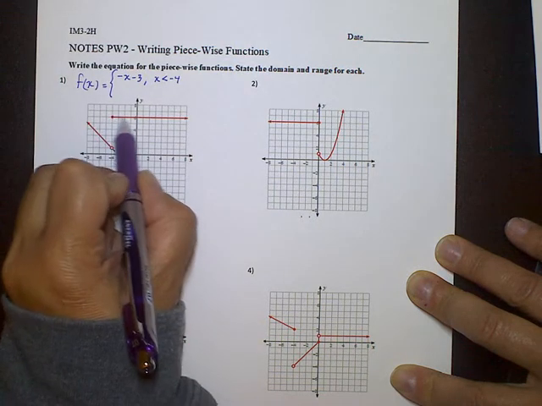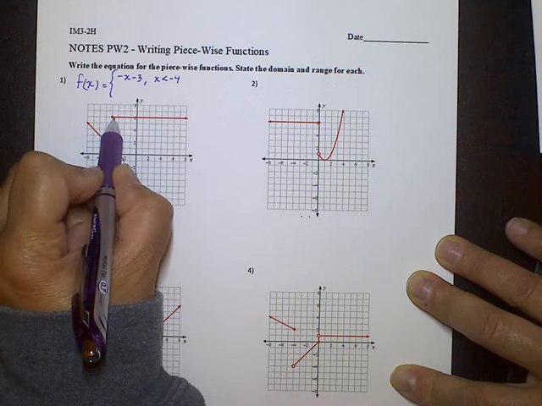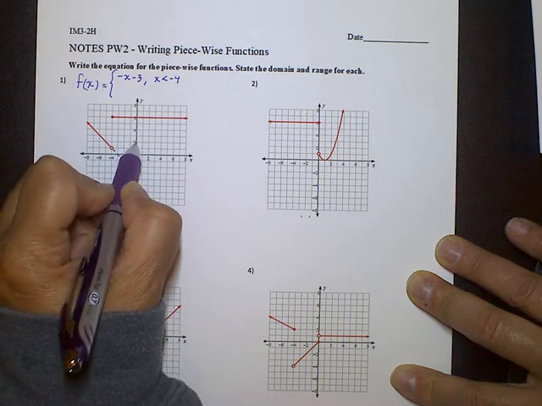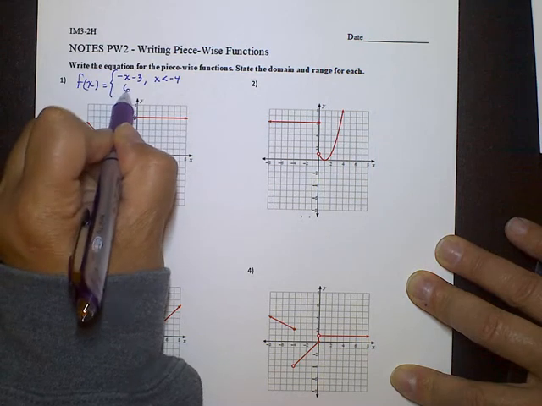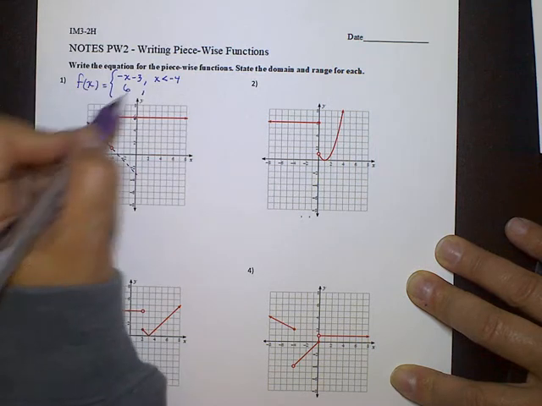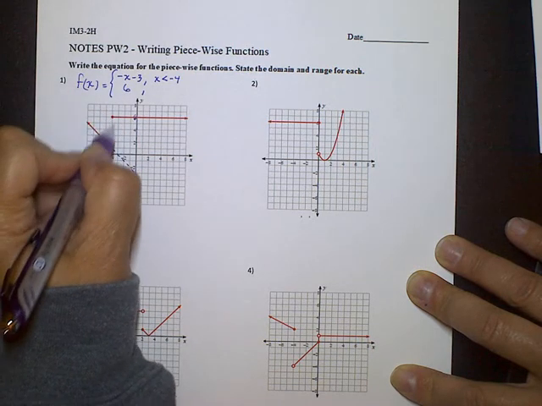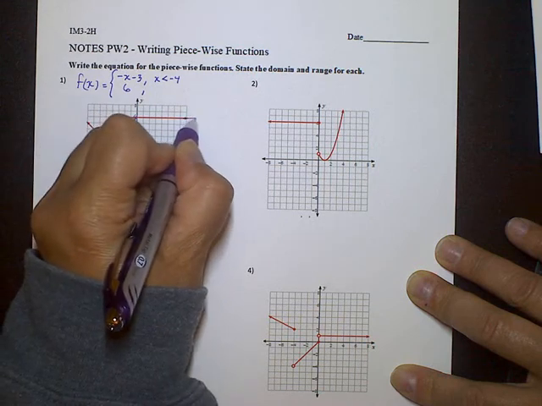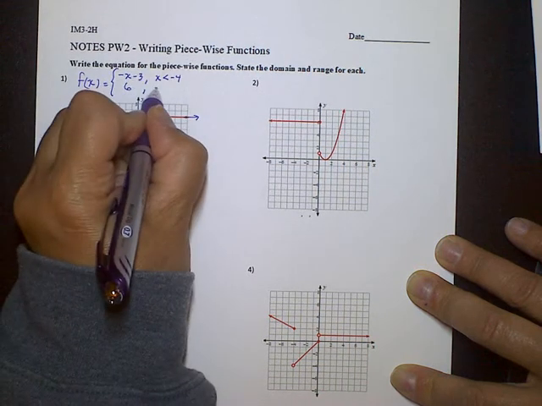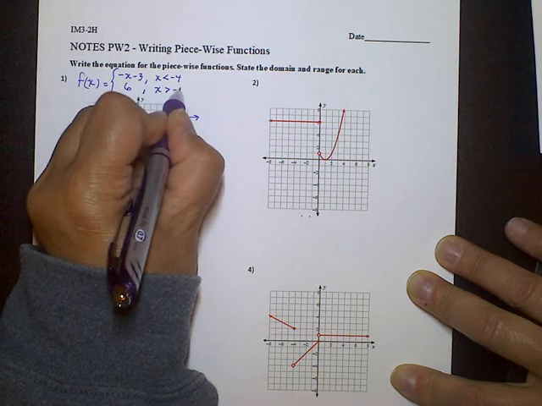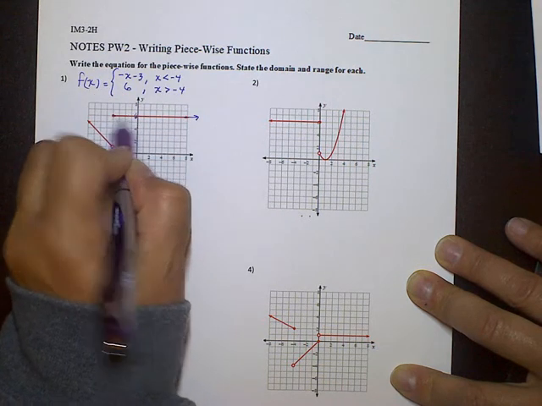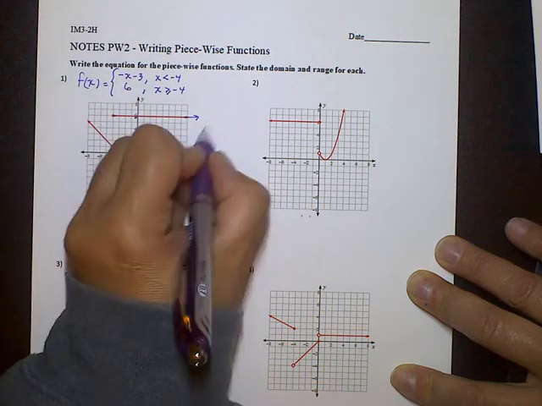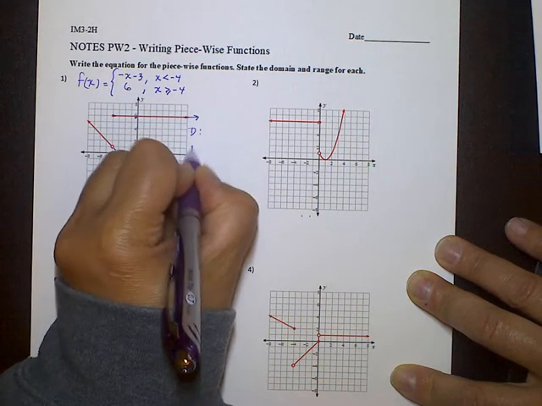Okay. As I look at this piece, it is going through at 2, 4, at 6. So it is f of x equals 6, and the values that we're looking at are at -4, and everything going this way forever. So x is greater than -4, but it's also equal to, because it has a solid circle there.